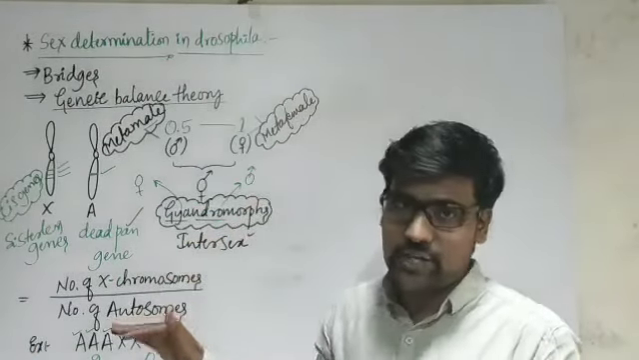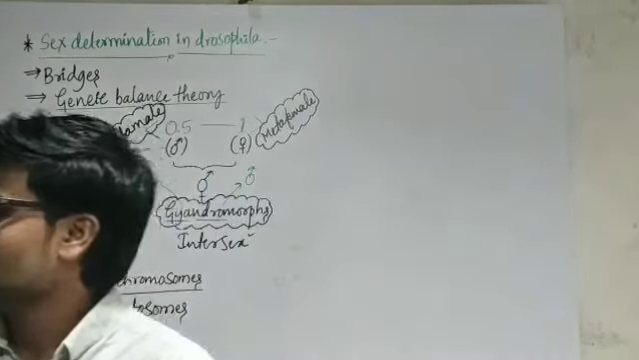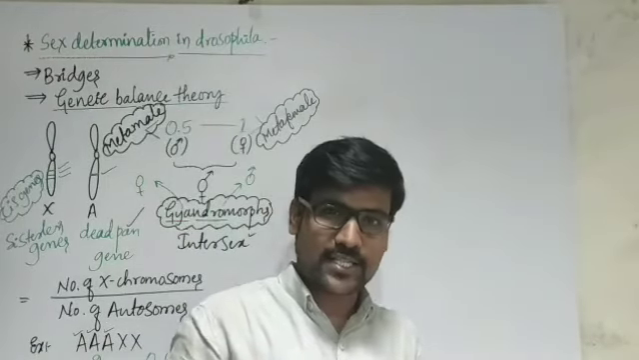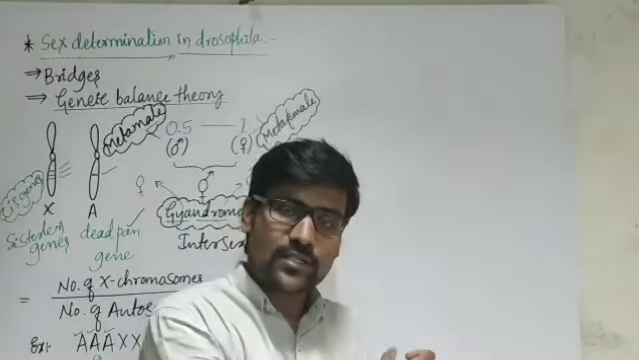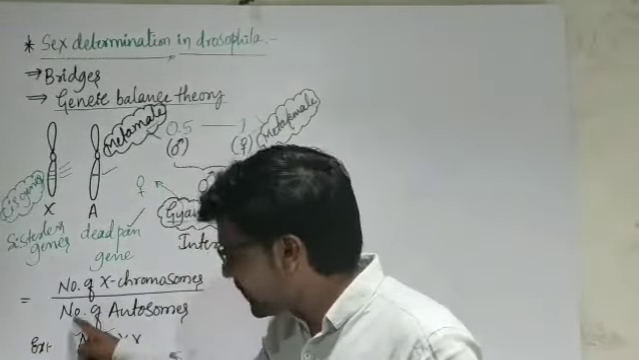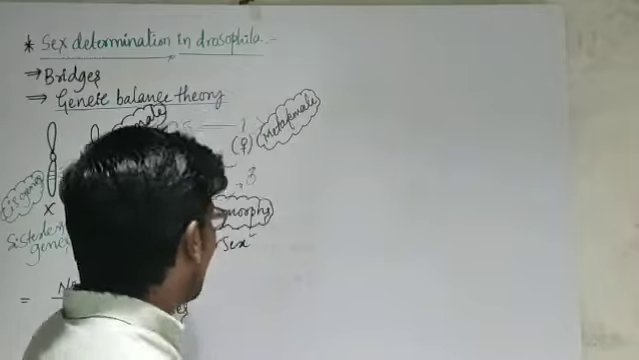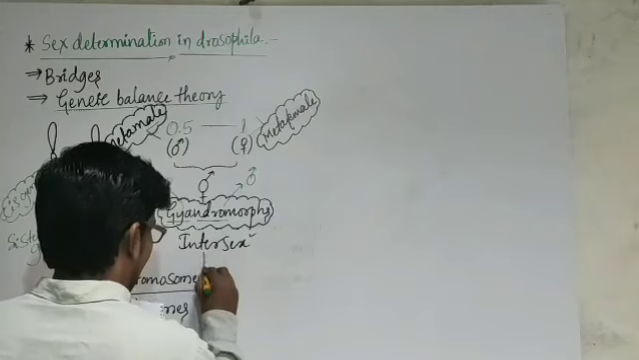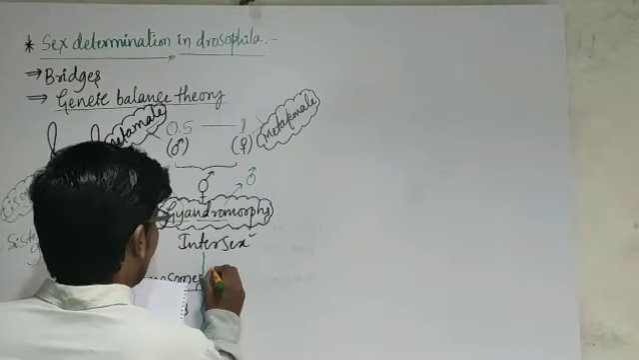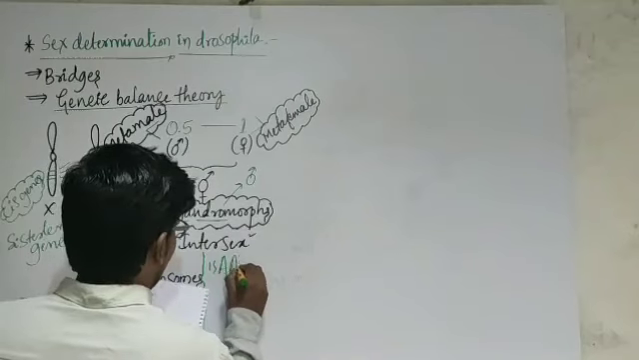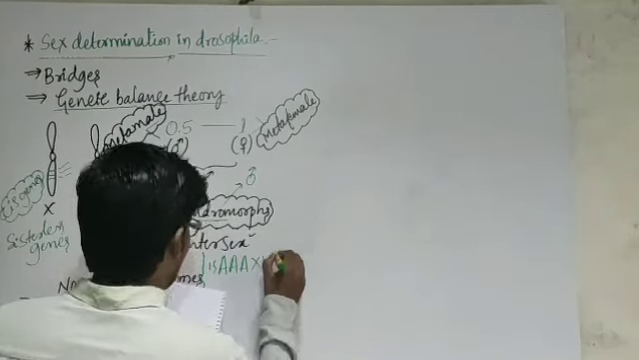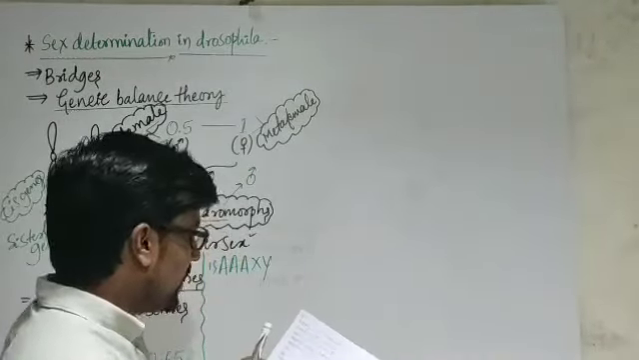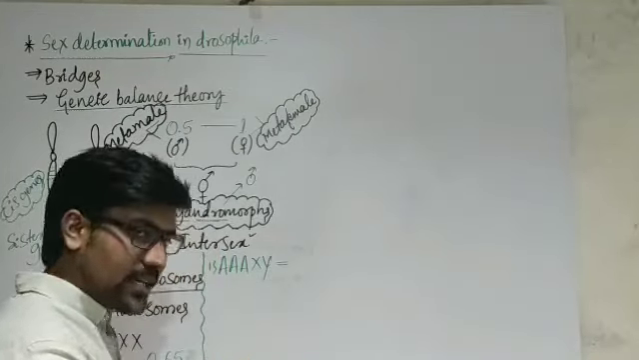So by keeping this introduction, if you see some conditions here, let us see how that genic balance theory holds good, how this formula holds good here. Let me consider the first one. If the condition is like this, A, X, Y.